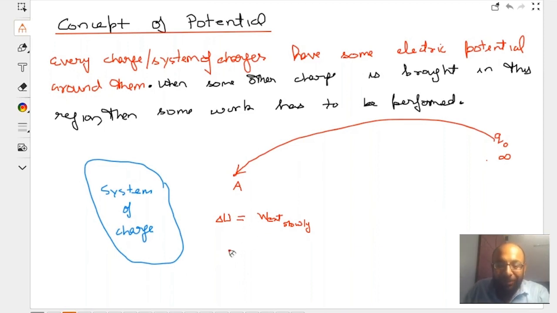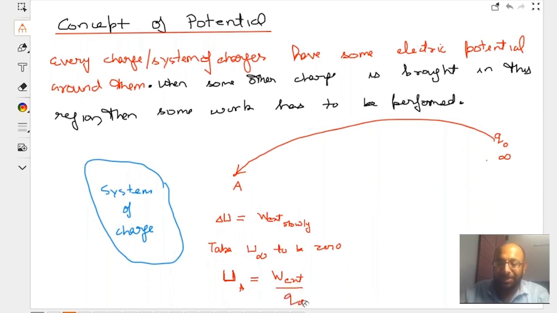So we define something called potential energy. If we take potential energy at infinite separation to be zero, then we can say that the potential energy when the charge is brought to A is the work done by an external agent.